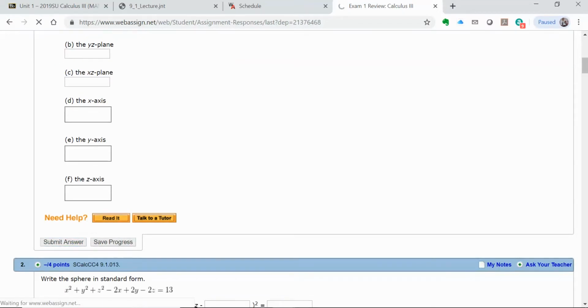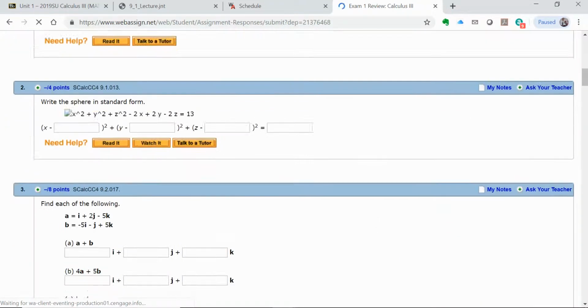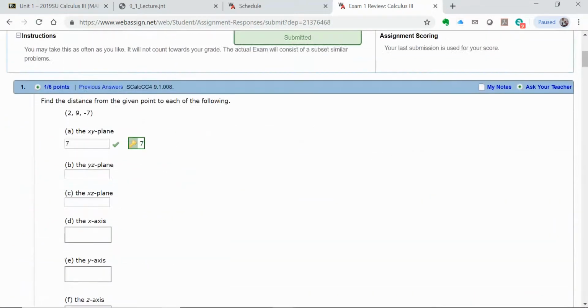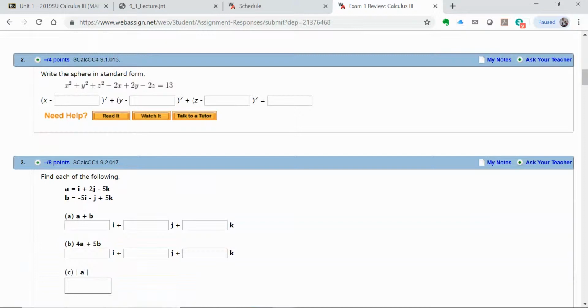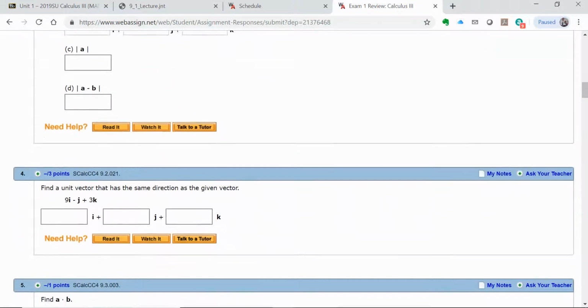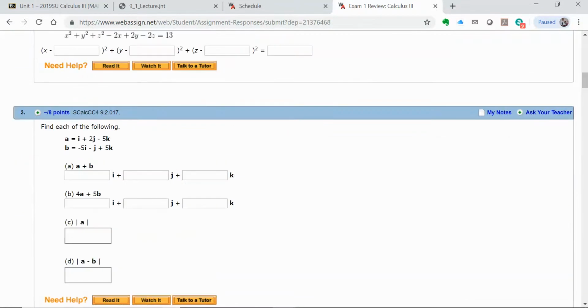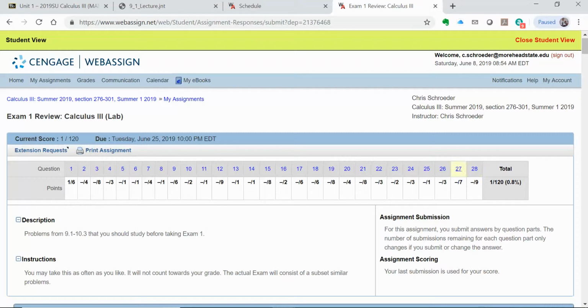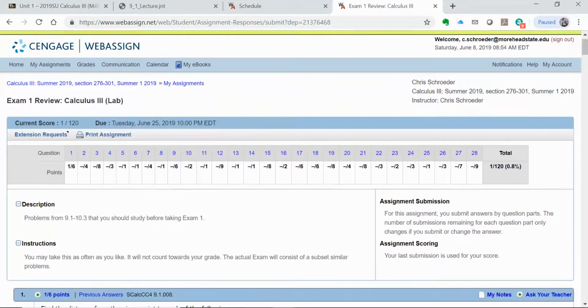And you'll see why that is as you go through this chapter. So that's correct, and I got that one right. So you can go through the reviews. All the test questions will be similar to one of these, okay? And there's way more of these than there are test questions. I got 28 in the review. Only about 12 to 15 at most will be on the actual test.